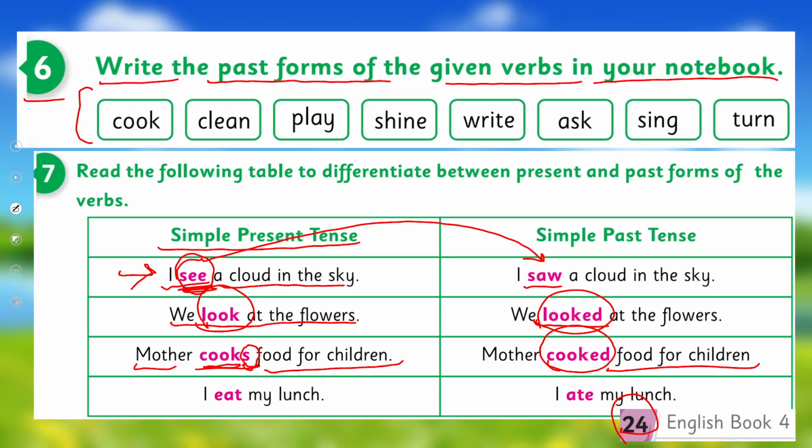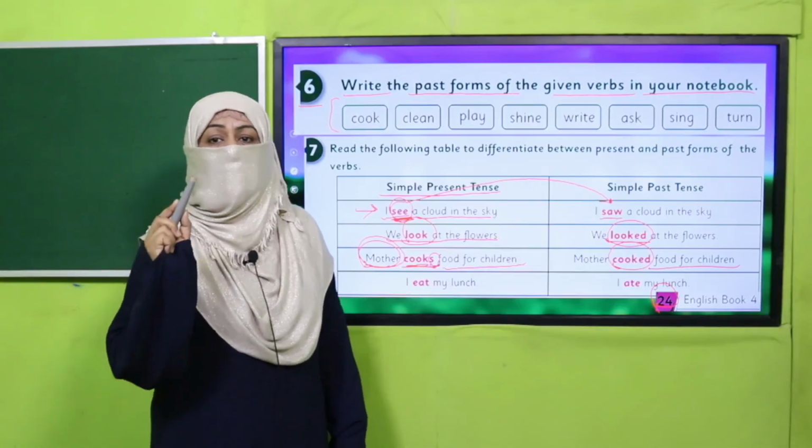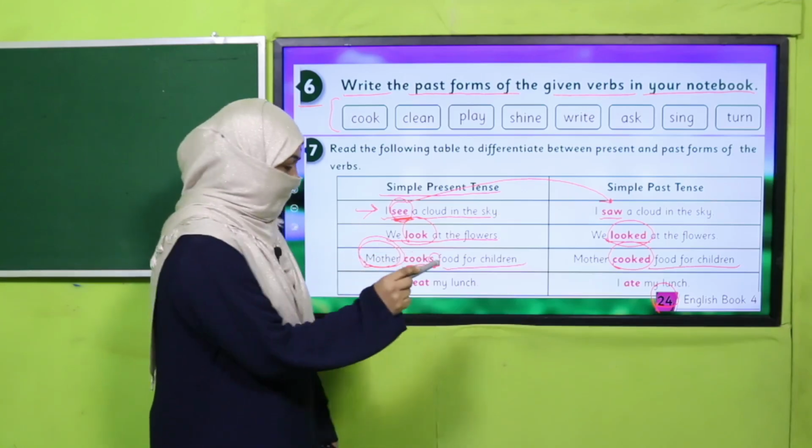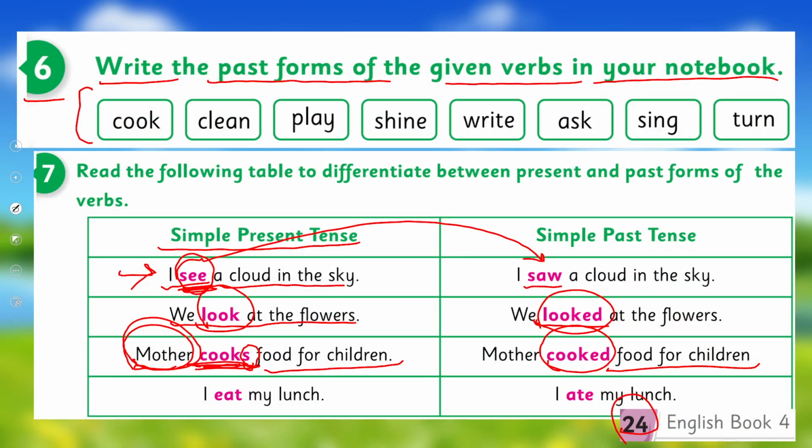Yes, when the subject, the one who is performing the verb, is third person singular, means he, she or it, then we add s or es with the first form of verb in simple present tense, right? That's why it's cooks. But for past, I'll remove this s and I'll add ed to the first form. It becomes the second form and it becomes simple past tense. Are you getting it? Good.